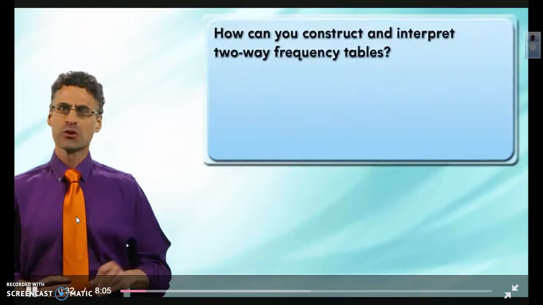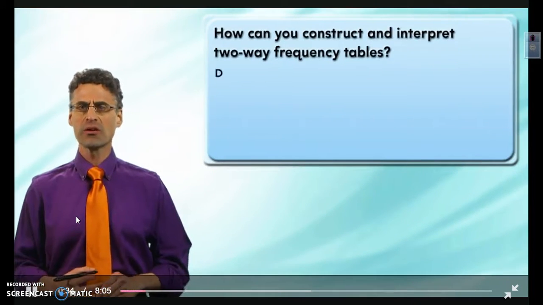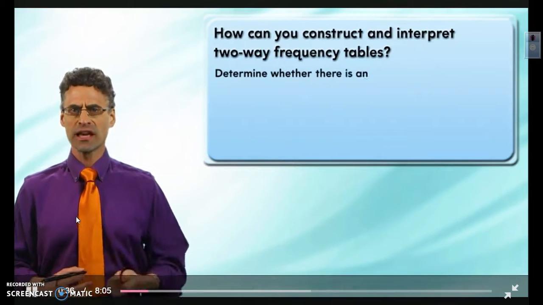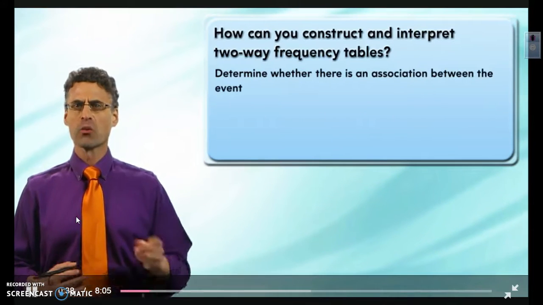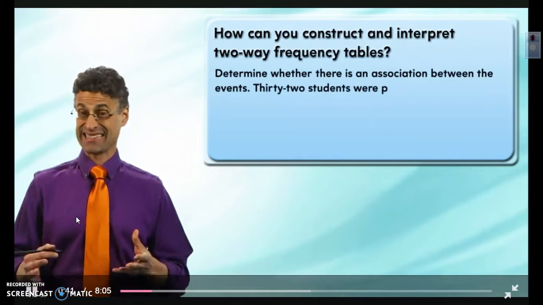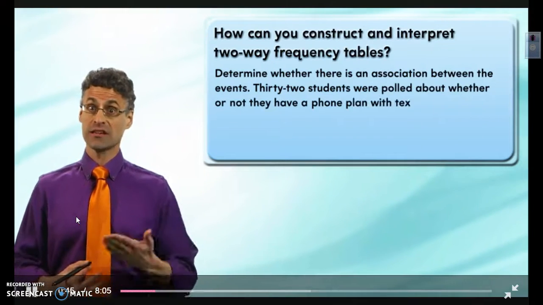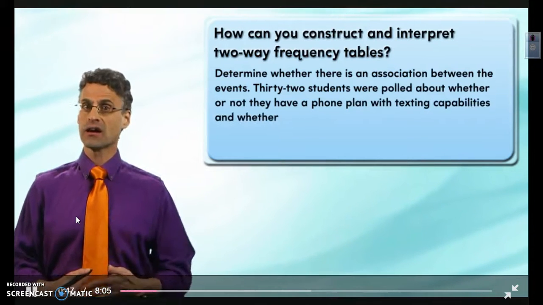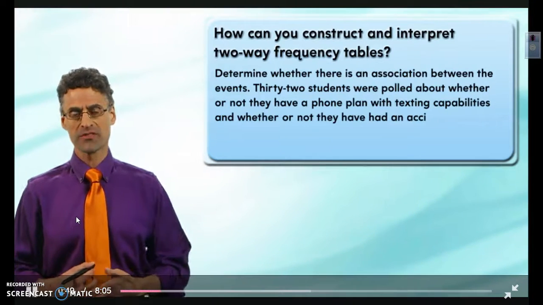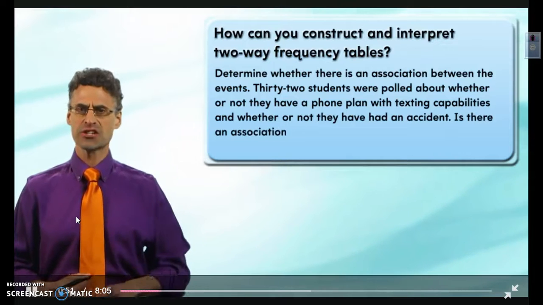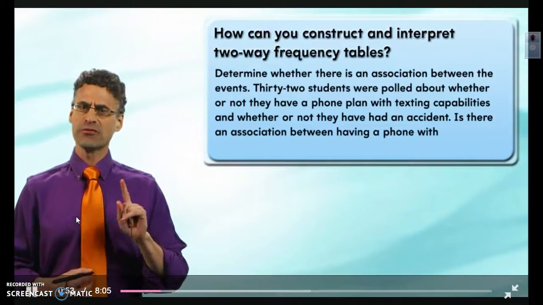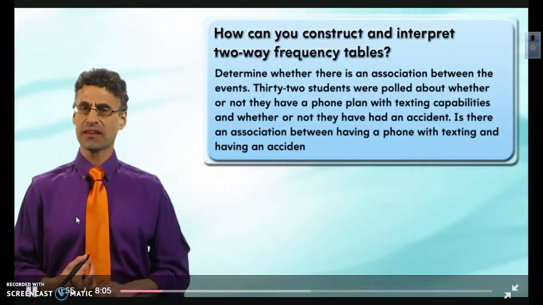Let's check it out. So 32 students were polled about whether or not they have a phone plan with texting capabilities or whether or not they've had an accident. This is kind of scary, of course. And sometimes actually looking at statistics allows us to understand how to live safer lives. And that's, of course, the power of math. So here's the question: is there an association between having a phone with texting and having an accident?